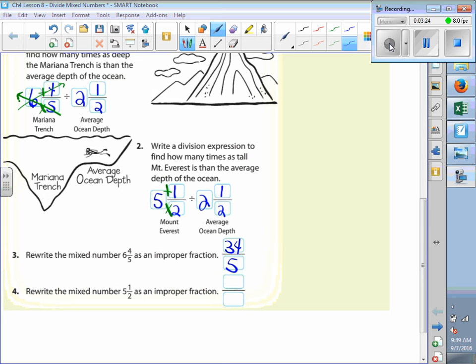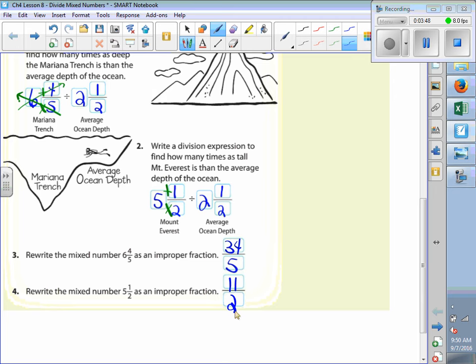All right. So here we're going to rewrite the mixed number 5 1/2. So 5 1/2, we're going to multiply 2 times 5, which is 10, plus 1, which is 11. So the numerator is going to be 11, and the denominator stays the same, which is 2.